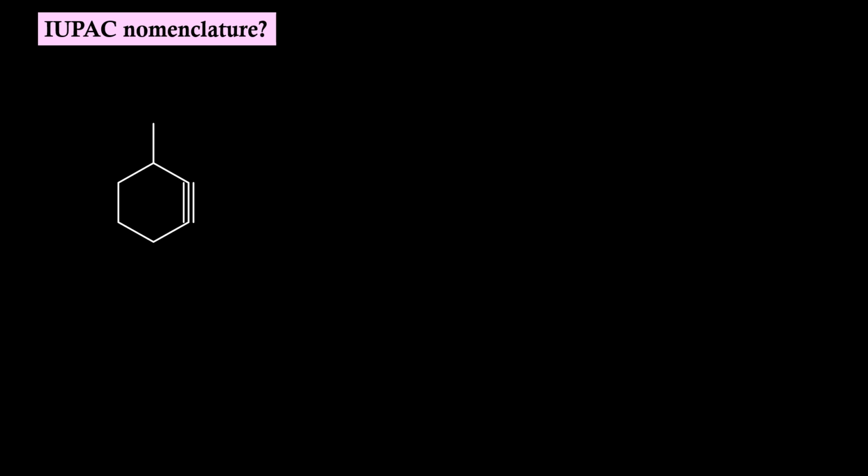For cyclic molecules, the triple bond always takes number 1. So this will be 1, 2, 3. Secondary prefix will be 3-methyl. Primary prefix is cyclo. Root word is hex. Primary suffix is -yne. So the IUPAC name will be 3-methyl cyclohexyne.